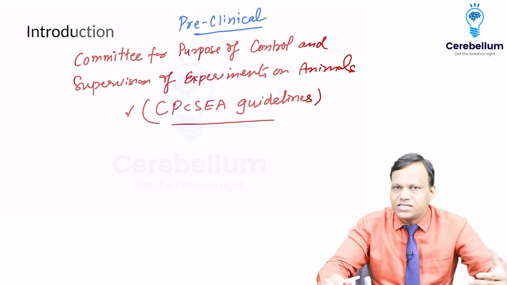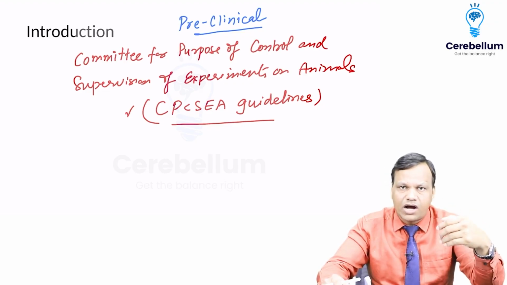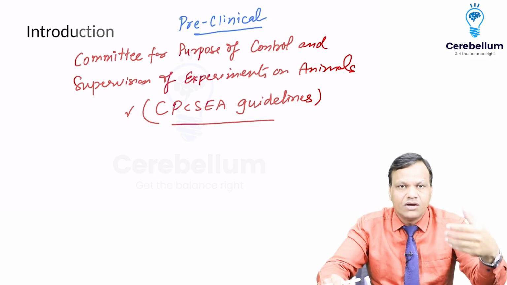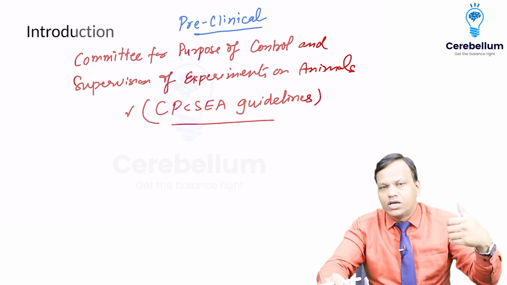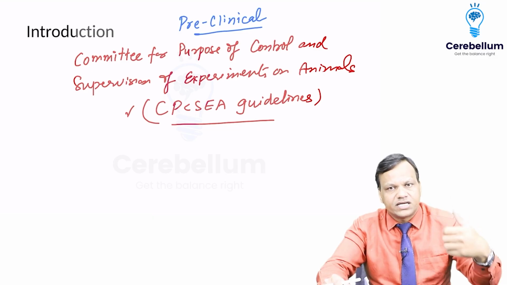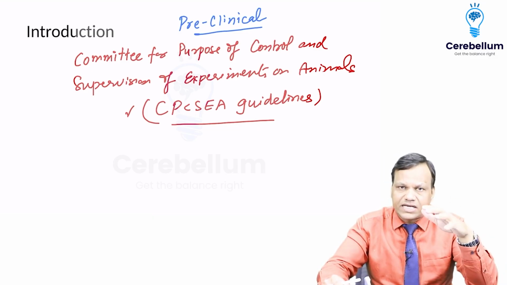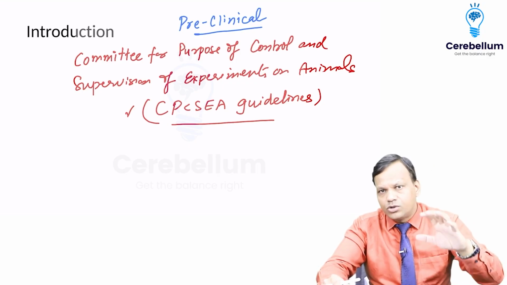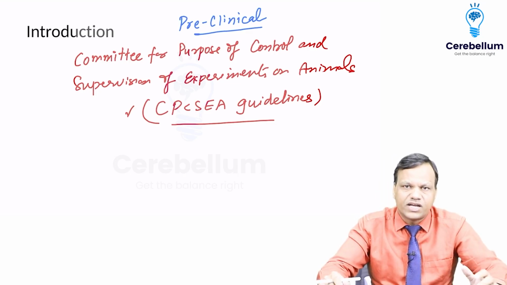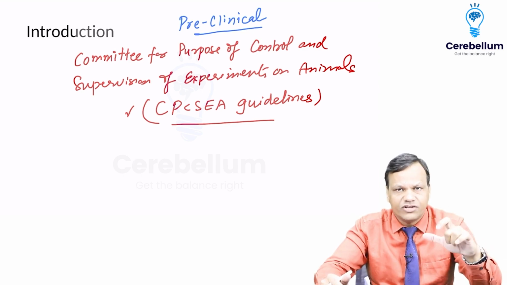Second thing we need to test is the safety, whether the drug is safe or not. So after giving the drug to the animals, we will do all the tests on the animal. We will take the blood sample of the animal. We will do hemogram, liver function test, kidney function test, all the tests we will do. And after that, we will sacrifice the animals, pick up all the organs of the animals and do the histopathological studies whether there is any harm on any organ or not. So we can come to know the safety of a drug.